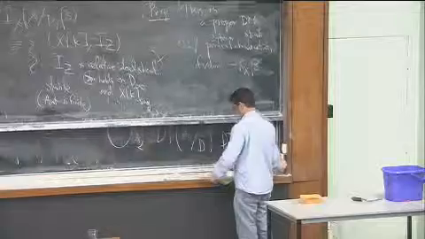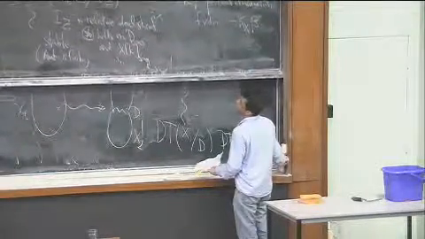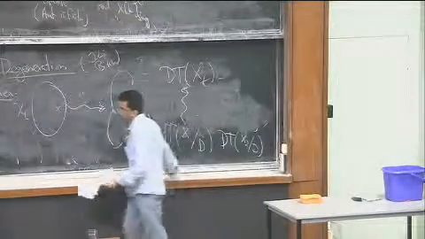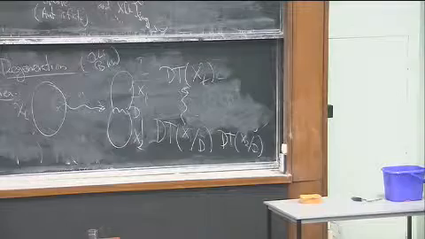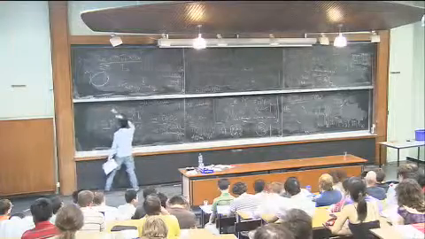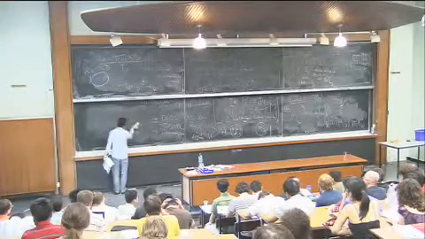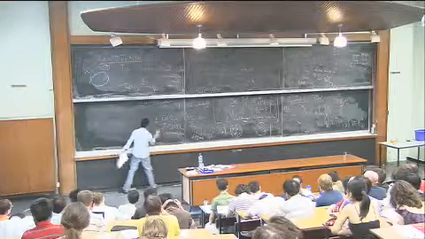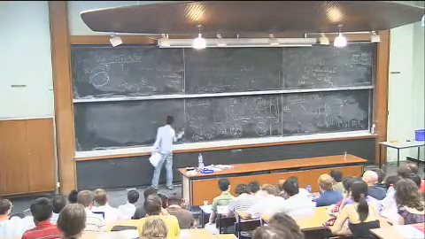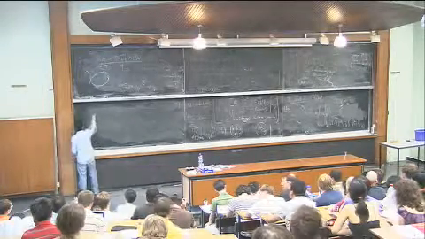So let me just say two facts about this space, which is the structure that this space has that the usual Hilbert scheme of curves does not have. So what is the extra structure?